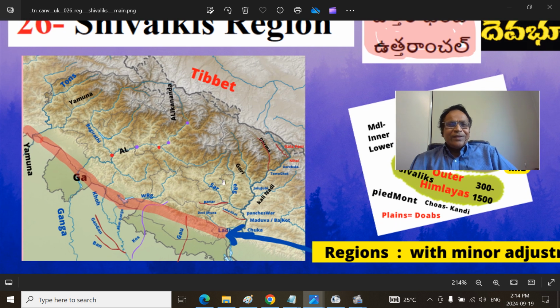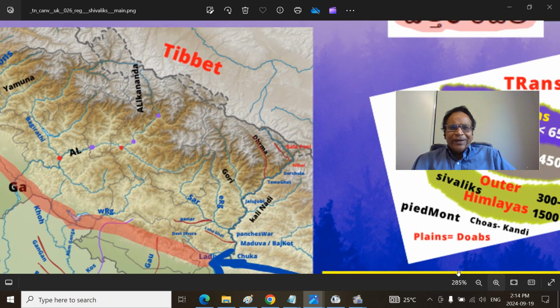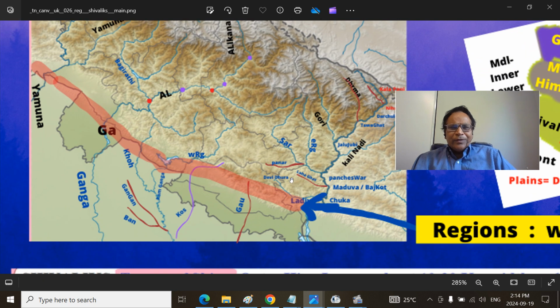This is the Himalayan Sivaliks region. The Sivaliks start somewhere from the western part, we can say from Rawalpindi, those regions, and they go to East Punjab, Himachal Pradesh, Uttaranchal, and much of Nepal, then go south of Sikkim, Bhutan, and Arunachal Pradesh. They have been given different names.